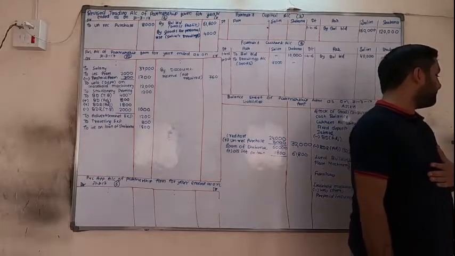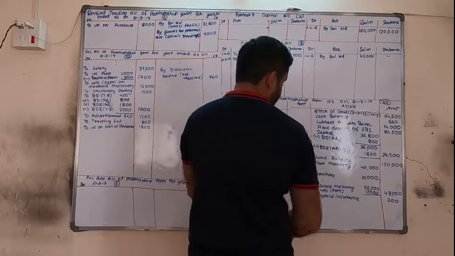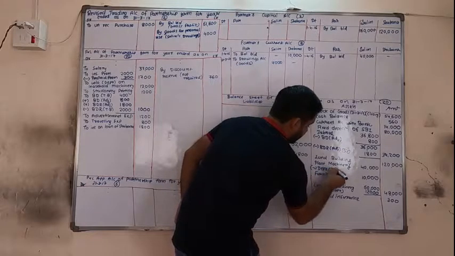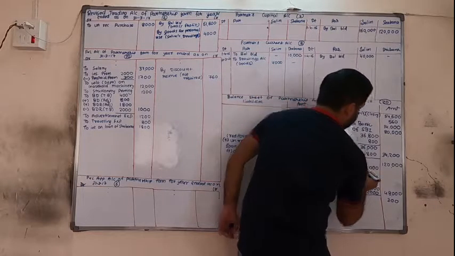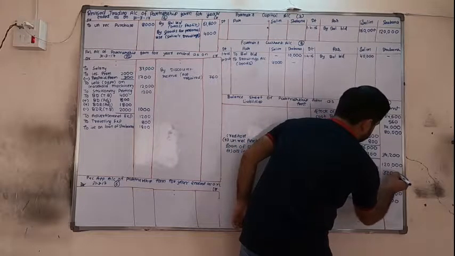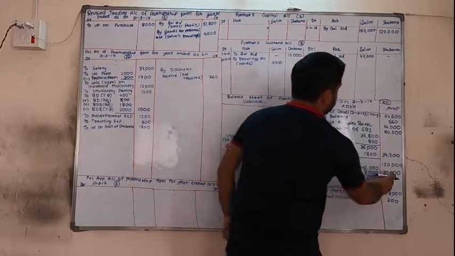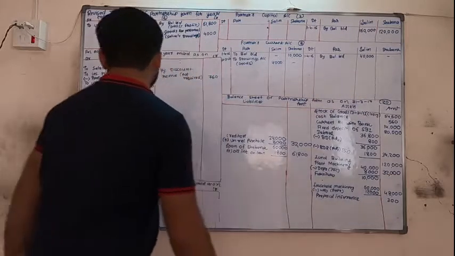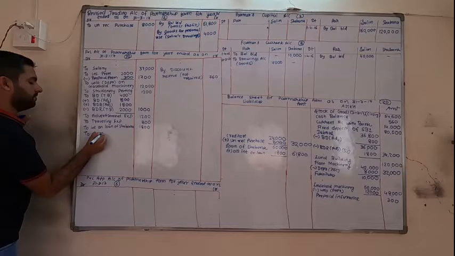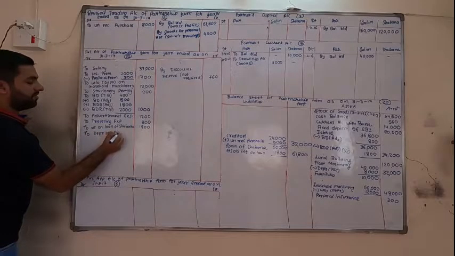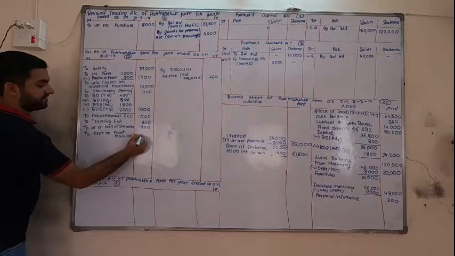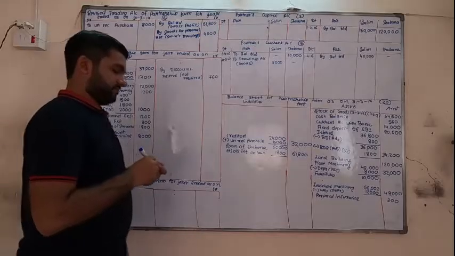Now on machinery, plant machinery 20% depreciation. So minus depreciation 20%. 40,000 20% is 8,000. In the outer column it is 32,000. Okay, let us show it on P&L debit. Depreciation on plant machine 8,000.